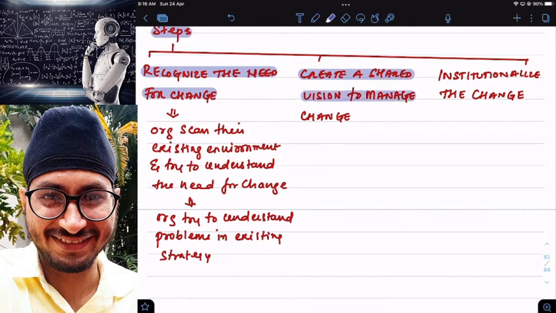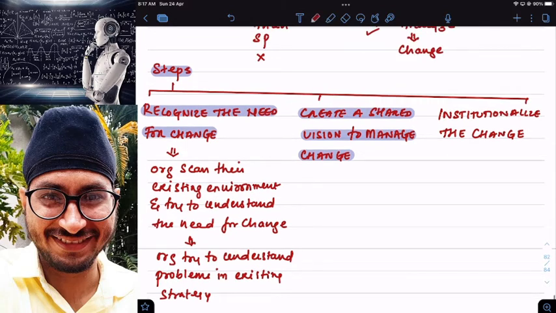In case management feels that they are unable to achieve their targets as per the expectations or as per the standards, then they need to make a change in their strategy. So in step number 2, what will happen? They will create a shared vision. Sir, see, vision can be of two types: shared vision and vision shared.